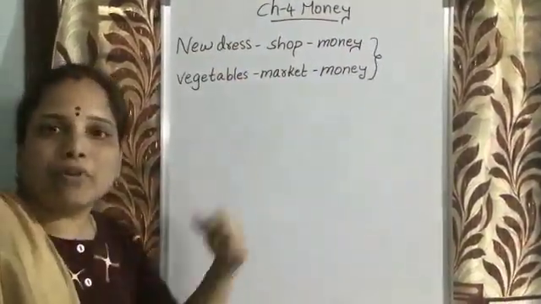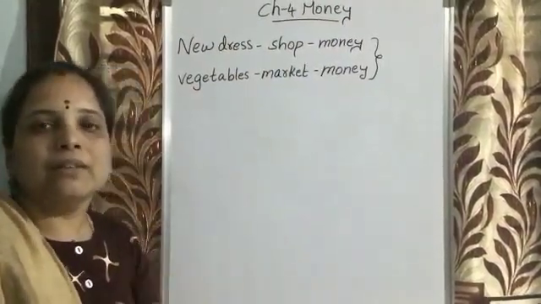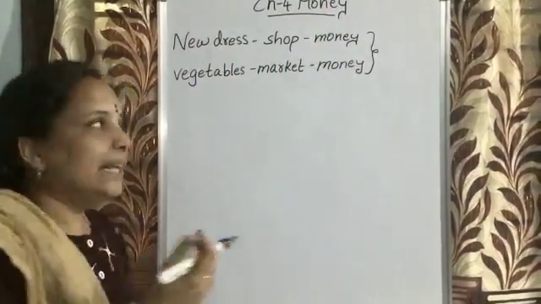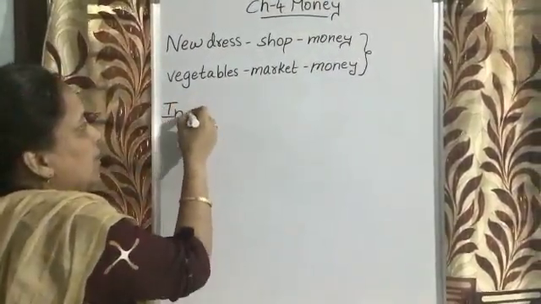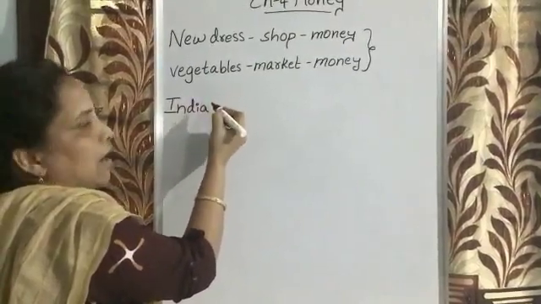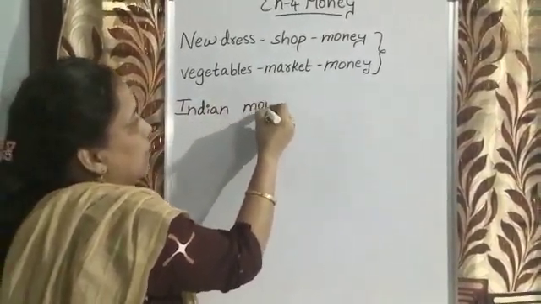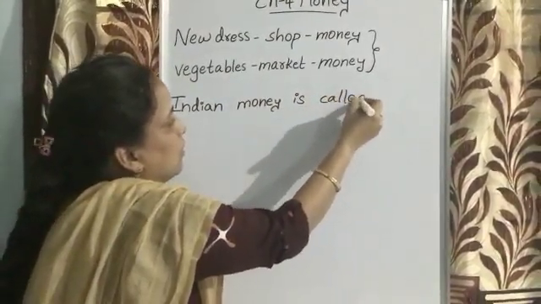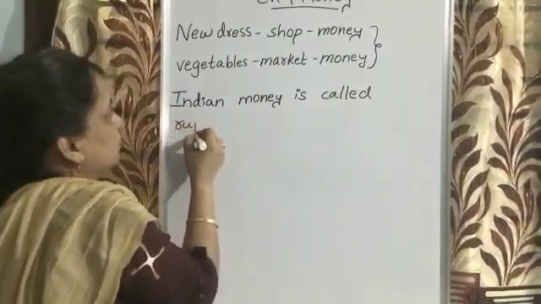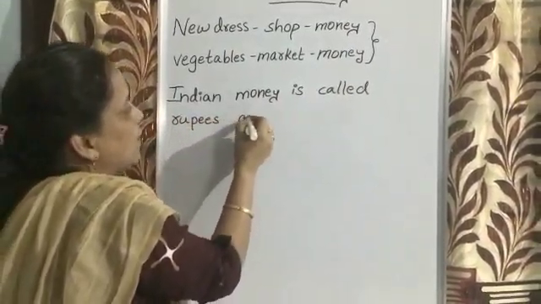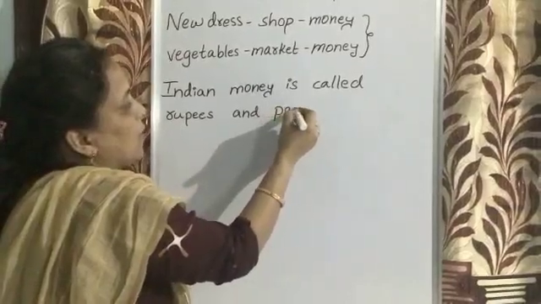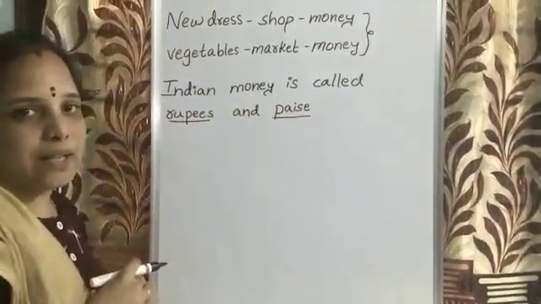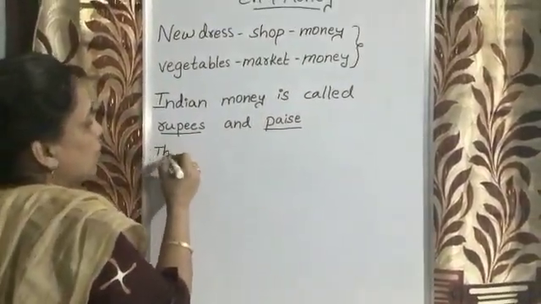So before starting this chapter, money is also called currency. Now, Indian money. We are living in which country, children? India. So Indian money is called rupees and paisa. So Indian money is called what, children? Rupees and paisa.